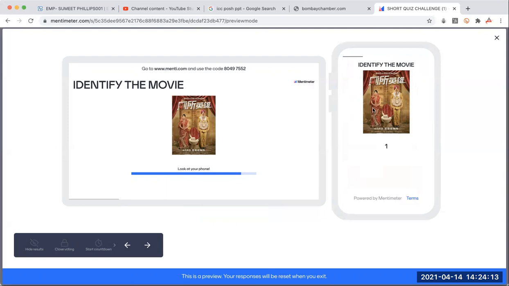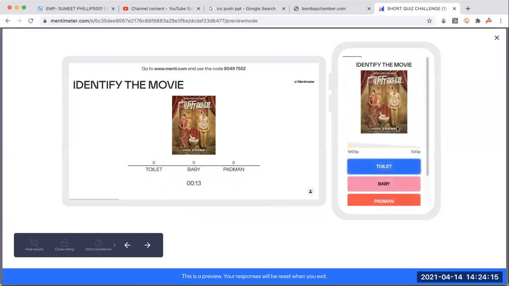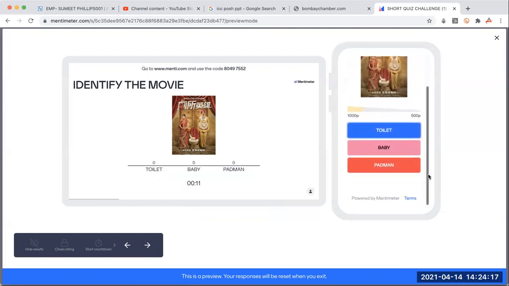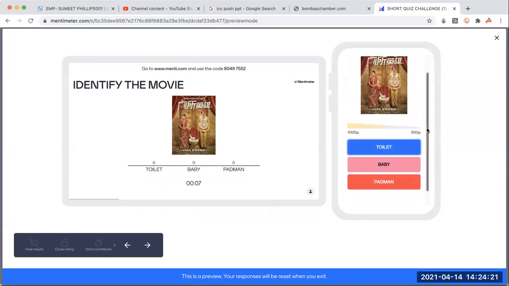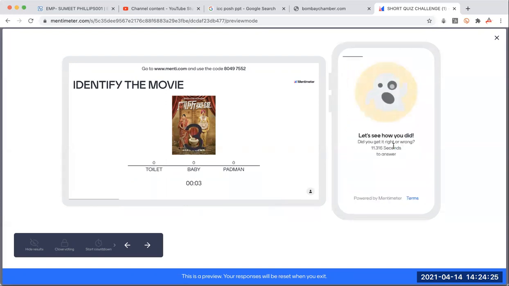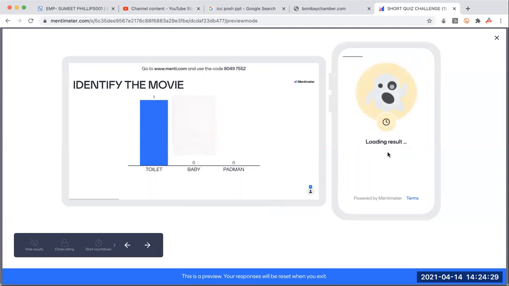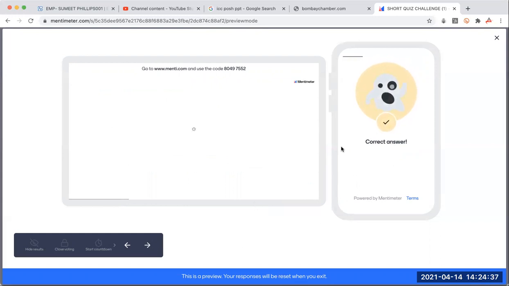You need to identify the movie here, and you have just 15 seconds. You can see the timer going down, so you need to identify it before that and answer. Now I answered it late, at 11 seconds, so obviously I'll get some amount of points. It will also show me the correct answer, and it will tell me what my rank is. You will get to see the rank on this screen over here.